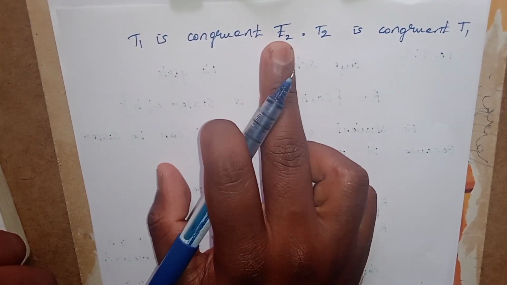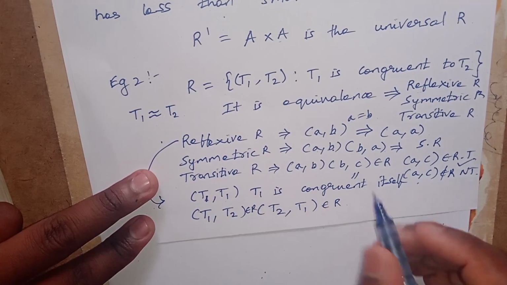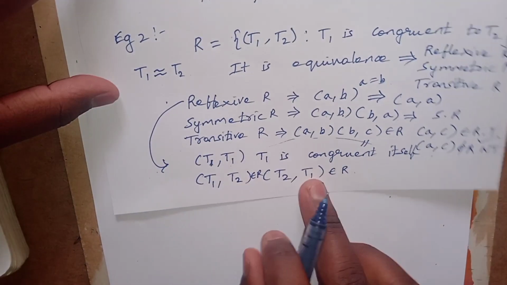T1 is congruent to T2, T2 is congruent to T1. Therefore it is a symmetric relation. Reflexive we have satisfied, and symmetric also we have satisfied.